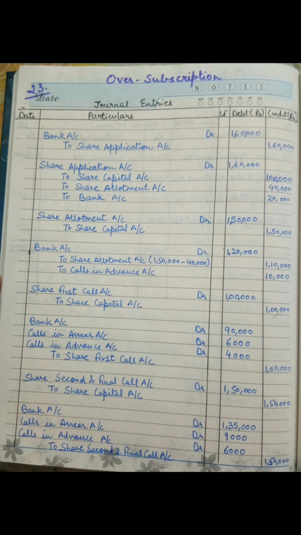Shiva holds 300 shares and 20 rupees was asked, so we multiply these, and there would be calls in arrear of 6,000 rupees, which is to be written in front of calls in arrear in the debit column. So we can easily calculate the amount in the bank column by subtracting 10,000 from 1 lakh. It becomes 90,000.